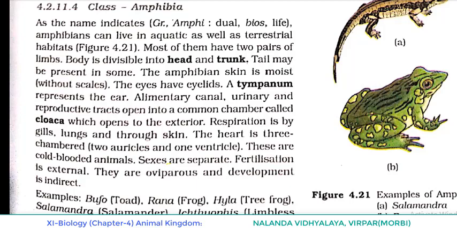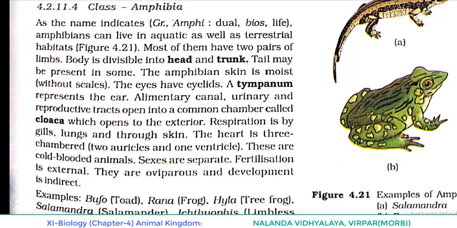Let me read once again all the points. All of you please listen in your textbook. As the name indicates, the Greek word amphi means dual and bios means life. Amphibians can live in aquatic as well as terrestrial habitats. Most of them have two pairs of limbs. Body is divisible into head and trunk. Tail may be present in some. The amphibian skin is moist without scales. The eyes have eyelids. A tympanum represents the ear. We have written the note regarding tympanum. Please try to understand that also.